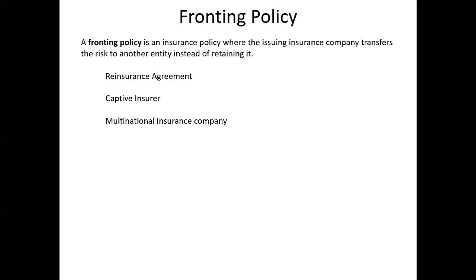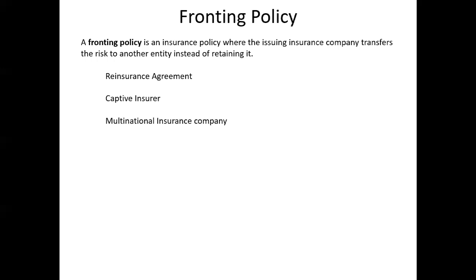Today, I'm going to explain the term fronting policy in property and casualty insurance. You might have heard this term fronting when they talk about either fronting policy or sometimes fronting carrier. It's very important you know this term, how it is used in P&C insurance.